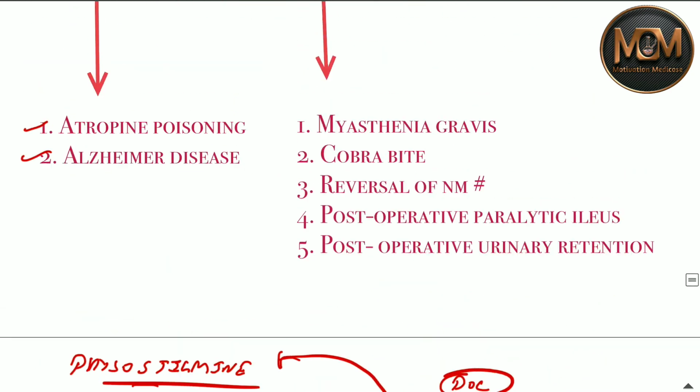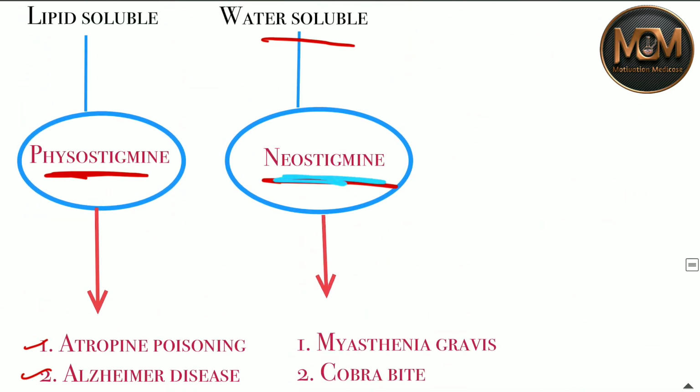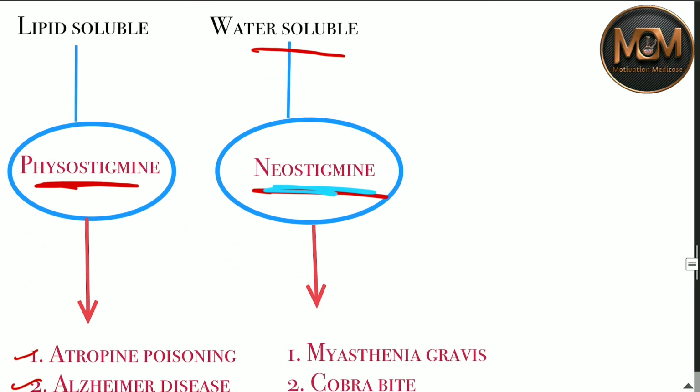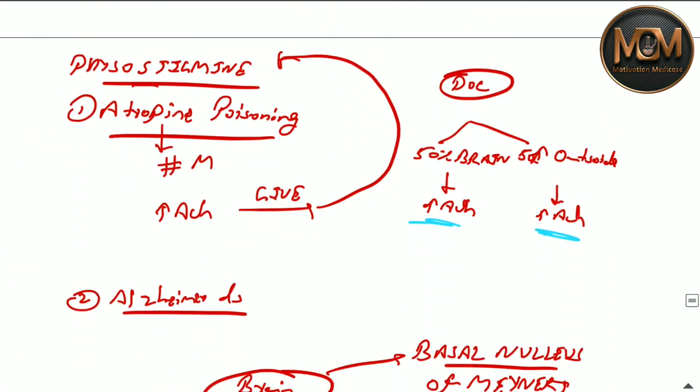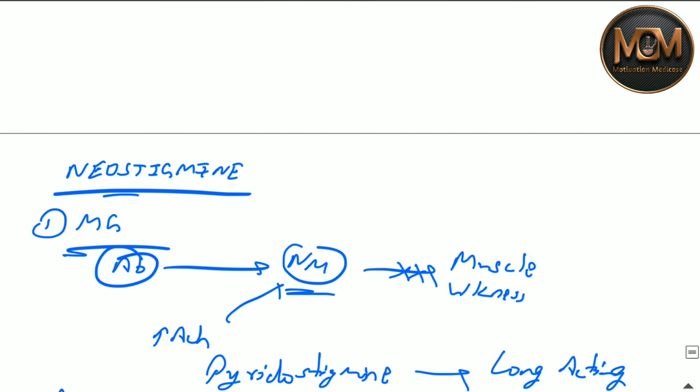Neostigmine is a water soluble drug. We already talked about it. So this neostigmine works in 5 conditions. The first one is myasthenia gravis. What happens in myasthenia gravis?